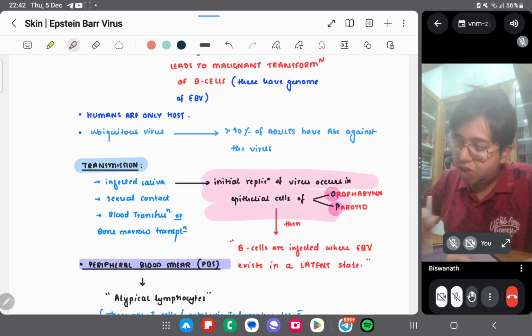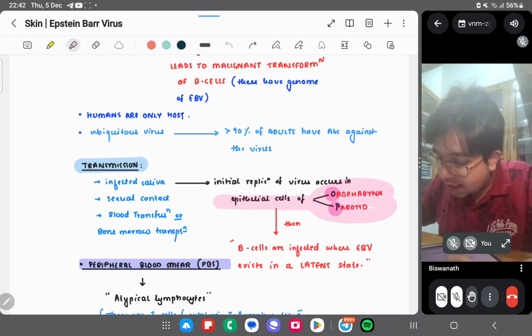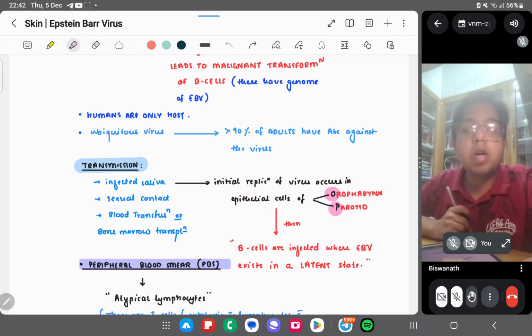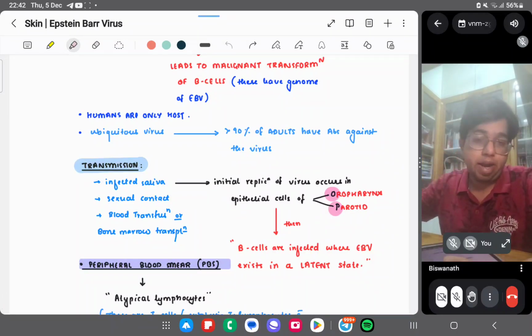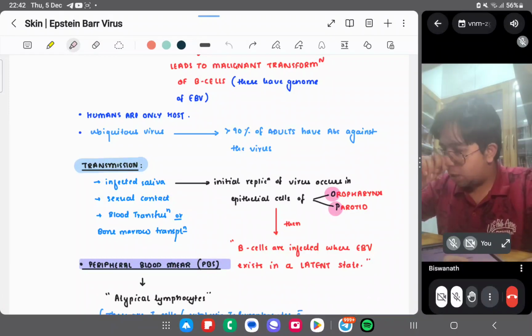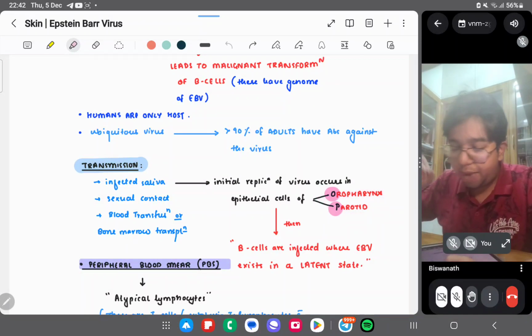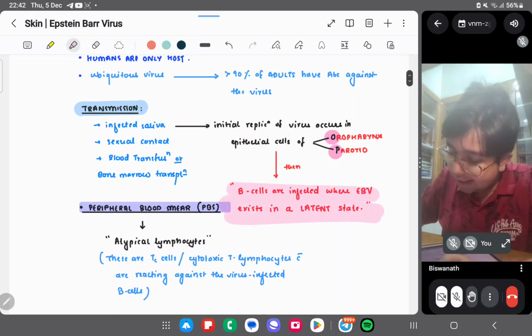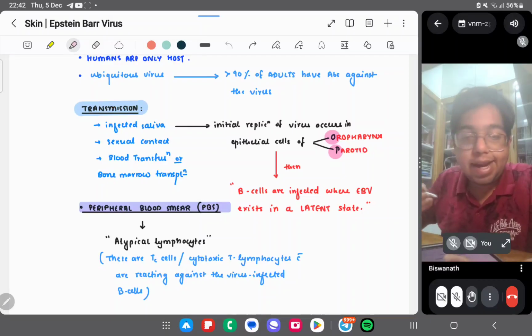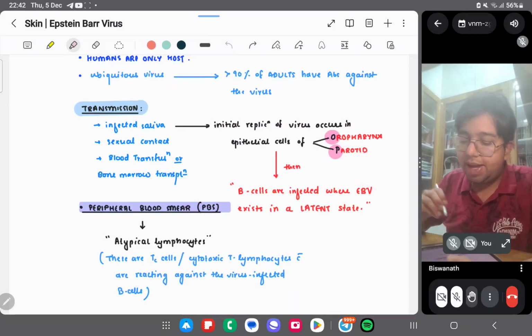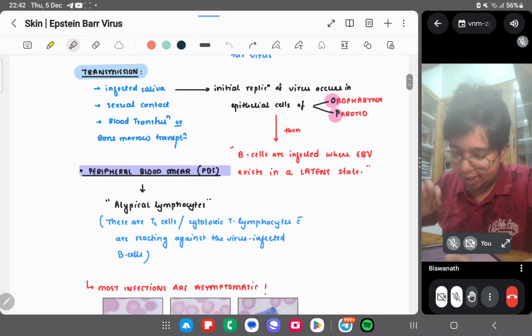The initial replication of the virus occurs in the epithelial cells of the oropharynx and parotid. It's a respiratory kind of virus. So the initial replication is occurring in the oropharynx and the parotid gland. Then B cells are infected, where EBV exists in a latent state. So EBV exists in a latent state in the B cells.